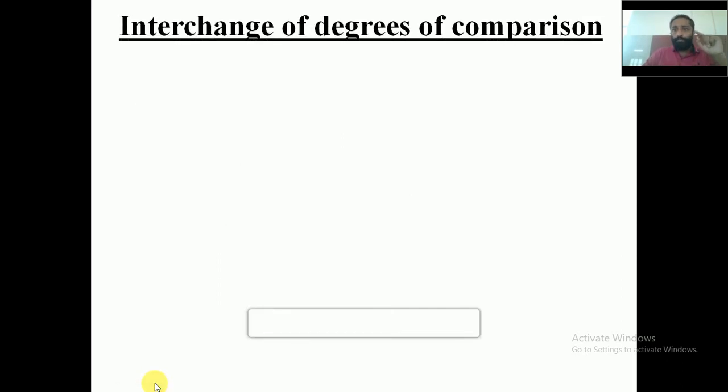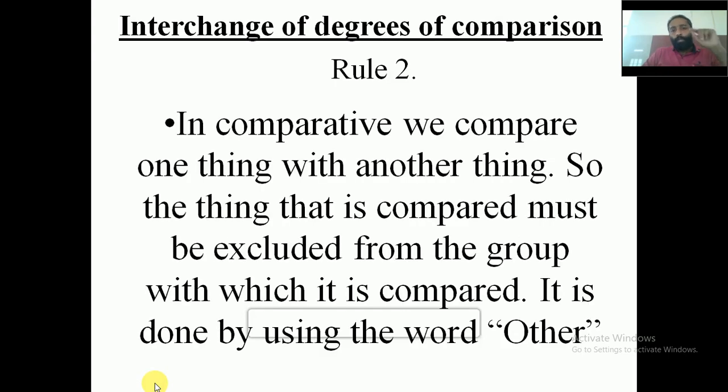Now rule number 2. In comparative, we are comparing between two things. The thing that is compared must be excluded from the group, which means when you are comparing a thing, that compared thing must be removed from the group with which it is compared. That removal is done by using the word called other.